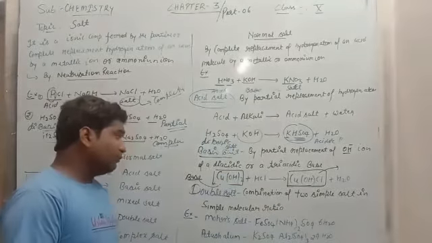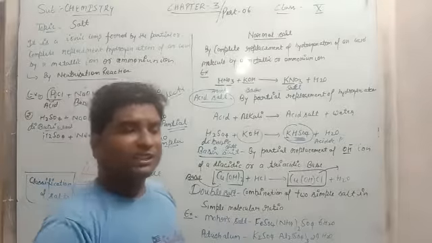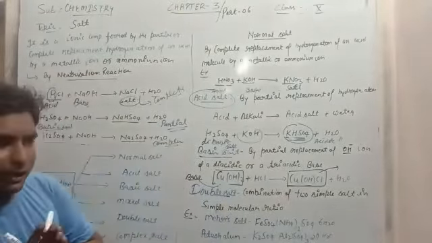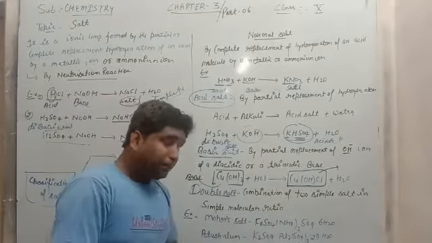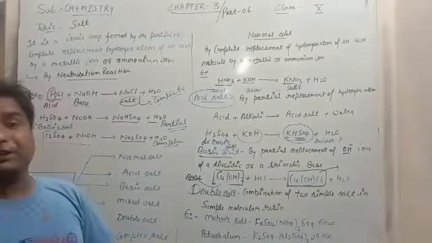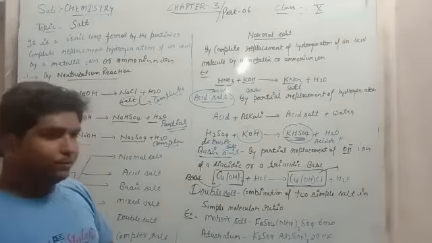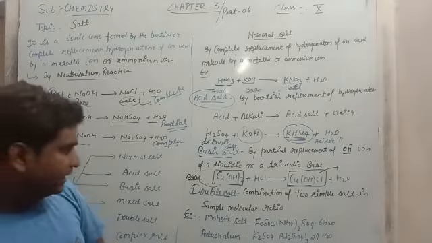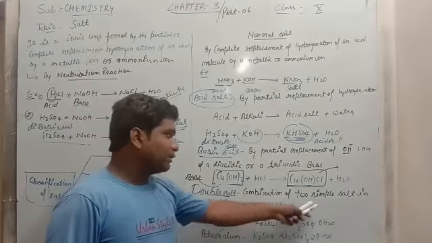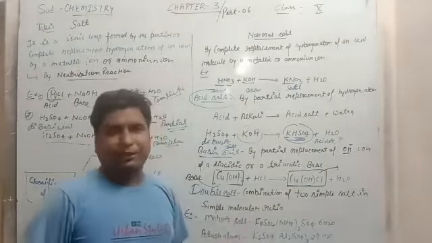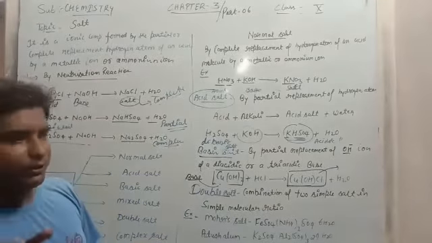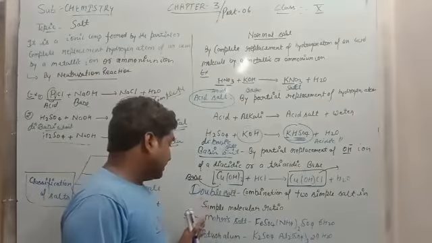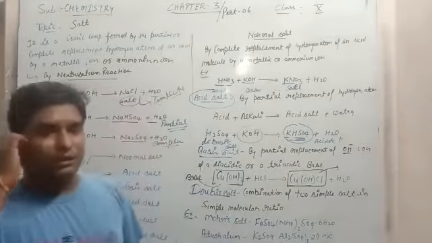Okay. Now next, double salt. Double salt is the combination of two normal salts. When two simple salts combine together, they form the double salt. But the molecular ratio will be in a simple form like 1, 2, 3. That means the combination of two simple salts in a simple molecular ratio, so the stoichiometry of the molecules is simple. These are the examples. First one is Mohr salt.